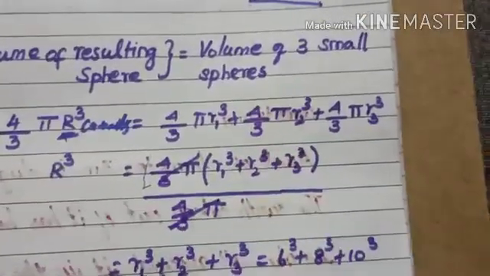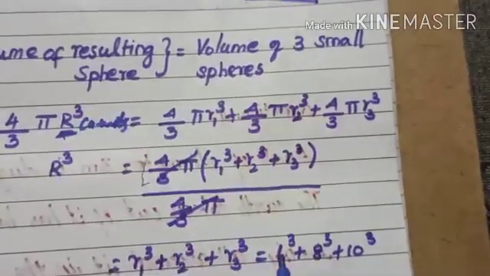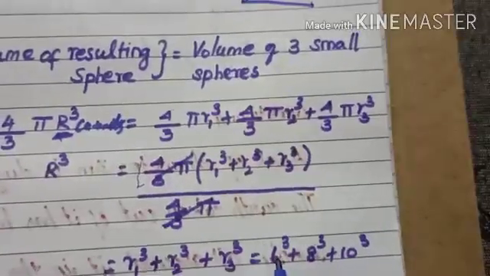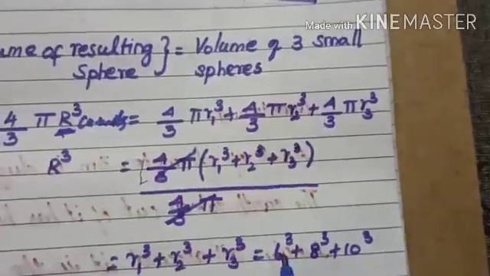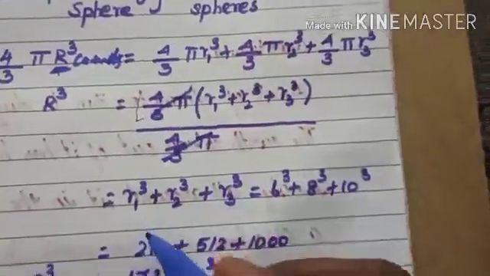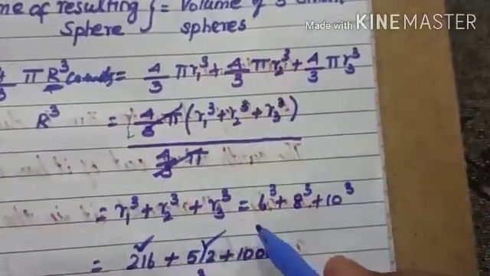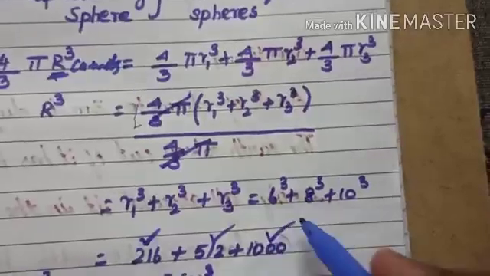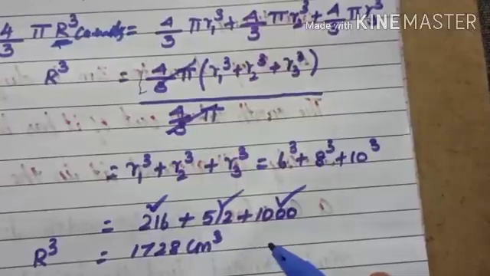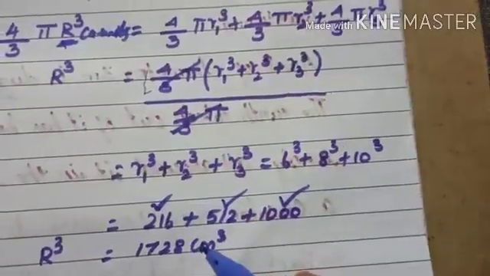R cube equals r1 cube plus r2 cube plus r3 cube. Then I substitute the radii: 6 cube, 8 cube and 10 cube. 6 multiplied 3 times: 6 sixes are 36, 36 into 6, 216. 8 cube means 8 multiplied 3 times, you get 512, and 10 cube you get 1000. Adding these 3, you get 1728.